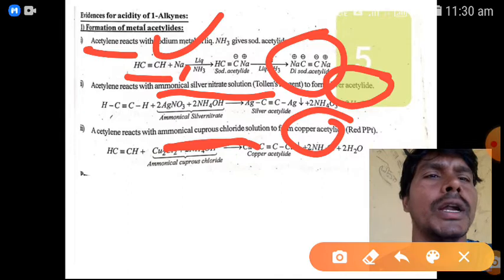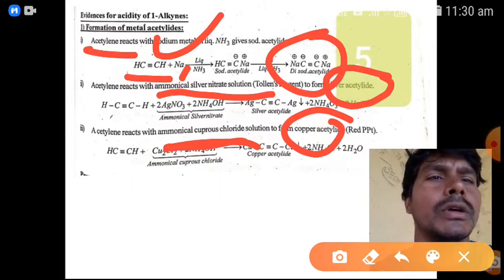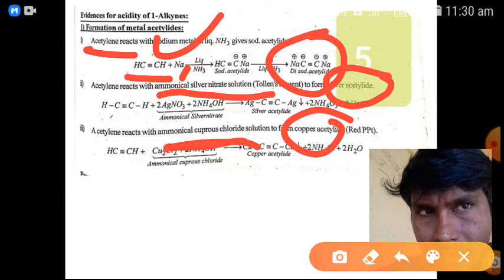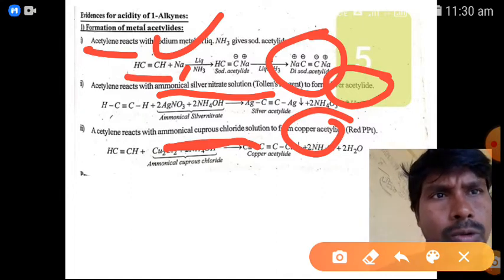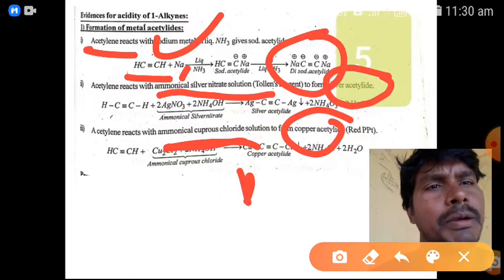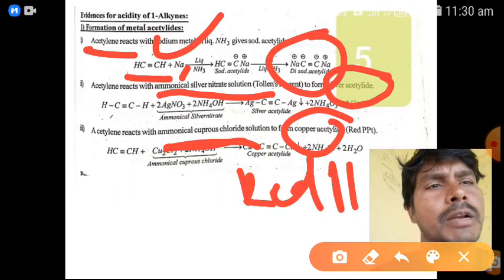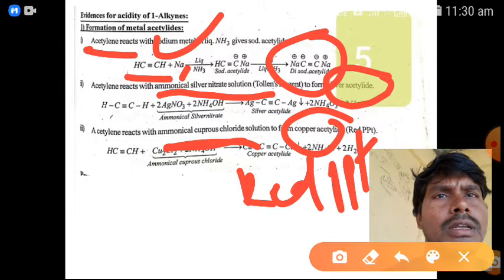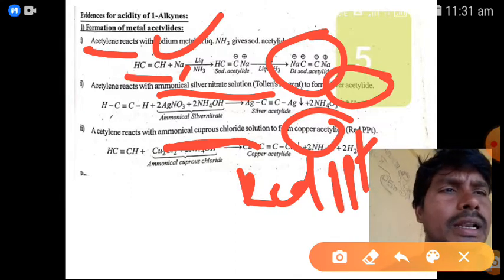Copper, both the hydrogens substituted by copper ion. Here both the hydrogens are substituted by silver ion, giving silver acetylide with Tollens reagent; with copper, Fehling's solution. Both the hydrogens substituted by copper ion, we get copper acetylide. This is the red precipitate we get. So this is the evidence of acetylide ions.